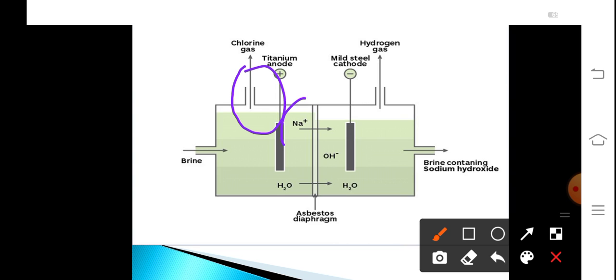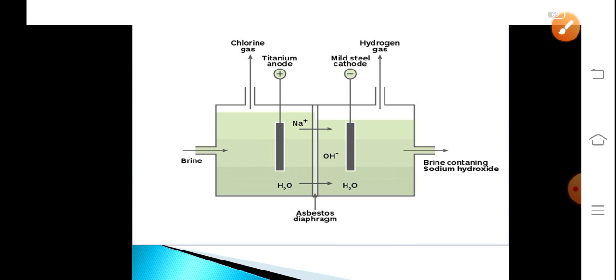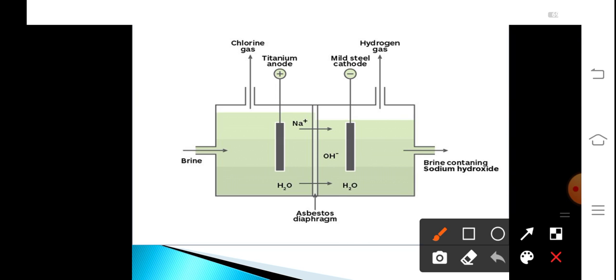Whereas sodium, being a positively charged cation, moves towards the negatively charged electrode, that is the cathode. Now here at the cathode, sodium reacts with water to form NaOH and releases hydrogen gas. So hydrogen is released at the cathode and collected over here. Now the NaOH which is formed after the electrolysis is then taken out from the outlet.